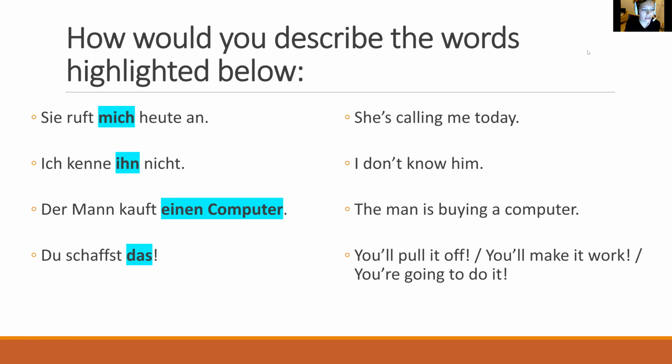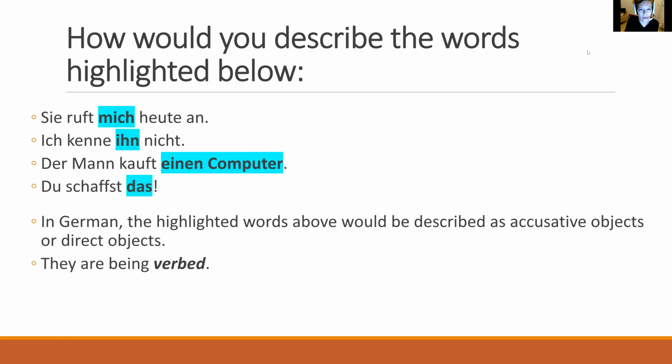So now I want you to look at these words right here that I have highlighted in blue. How would you describe these words? They're not the subject. What would you call them? So in German, these words right here, we would call them accusative objects, or we could also call them direct objects. They're receiving the direct action from the verb, right? I say they're being verbed, right? So sie ruft mich an, yeah? So she's calling me, right?